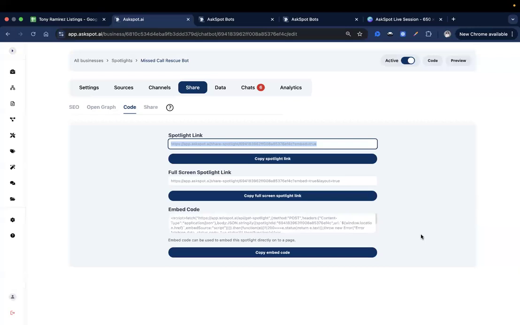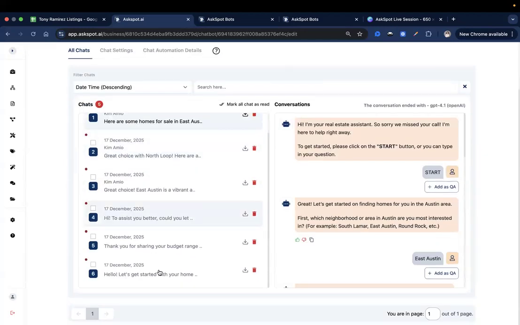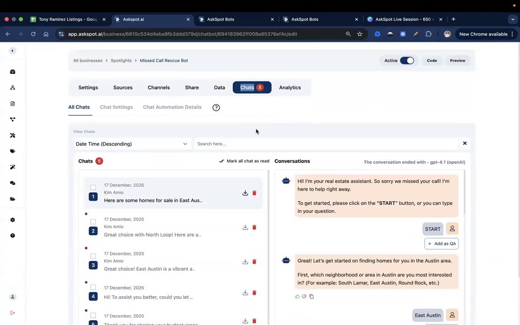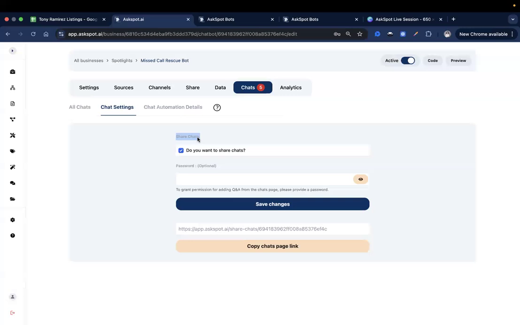So let's see, any other question? There's one from Chandrakant. Other than webhooks, will AskSpot provide any options to share the chats to a user dynamically through a link without manually downloading the chats? Yes, you can actually do that right now, Chandrakant. Most AskSpot users share the chat logs with their clients this way. All you need to do is go here to the chat section. As you can see, we already have six open chats for this. In the chat section, you have an option to go to chat settings, and this is where you can see share chats.